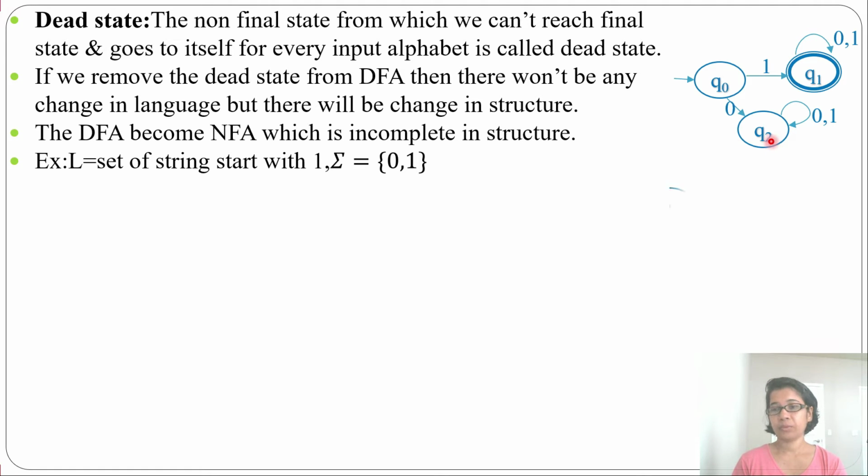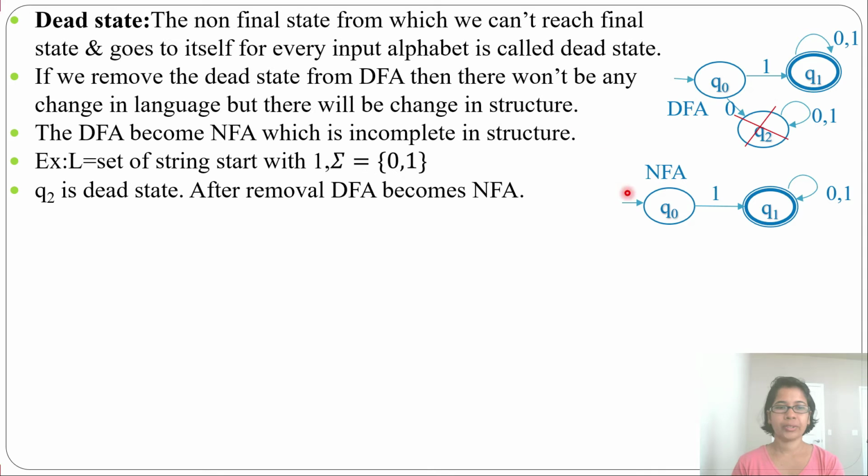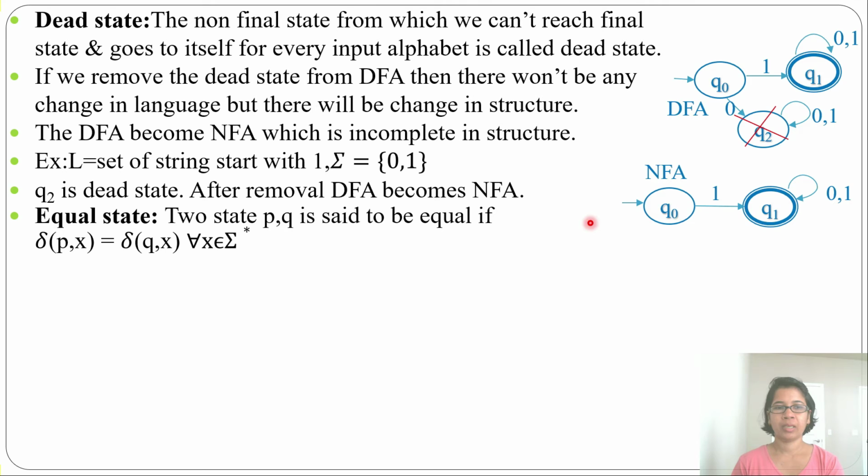So if we remove Q2, then it will be an NFA. This first one was a DFA. Here it is an NFA. So the structure is changed. The DFA becomes an NFA, but the language is still the same. This also accepts strings that start with 1 followed by anything. Okay, I'll explain how to design a DFA and all this later. Here I'm just explaining the dead state, so I'm not focusing on how to design the DFA. Here Q2 is the dead state. After removal of Q2 it becomes an NFA.